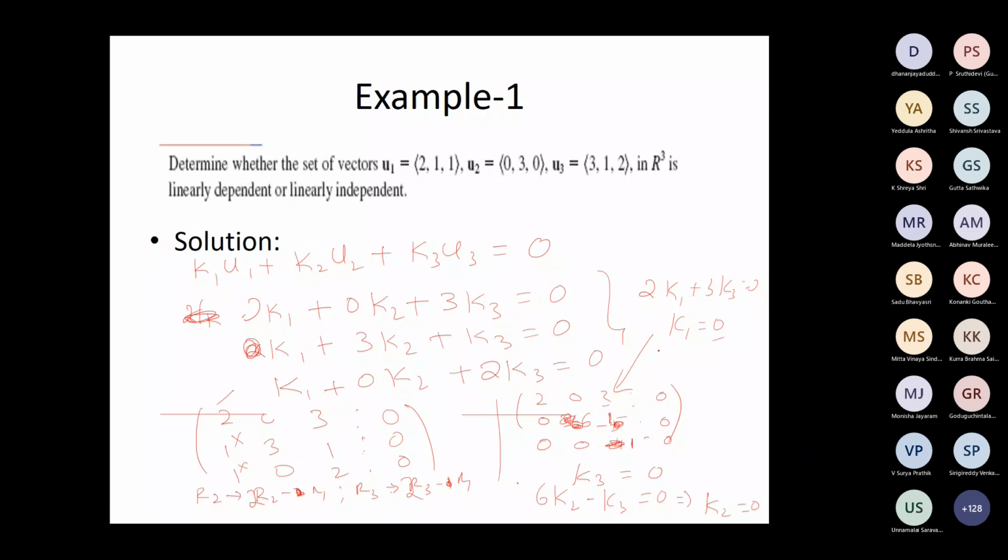Now you see these vectors, though you have got three different vectors, the only solution is 0, 0, 0. Therefore, the system is linearly independent.